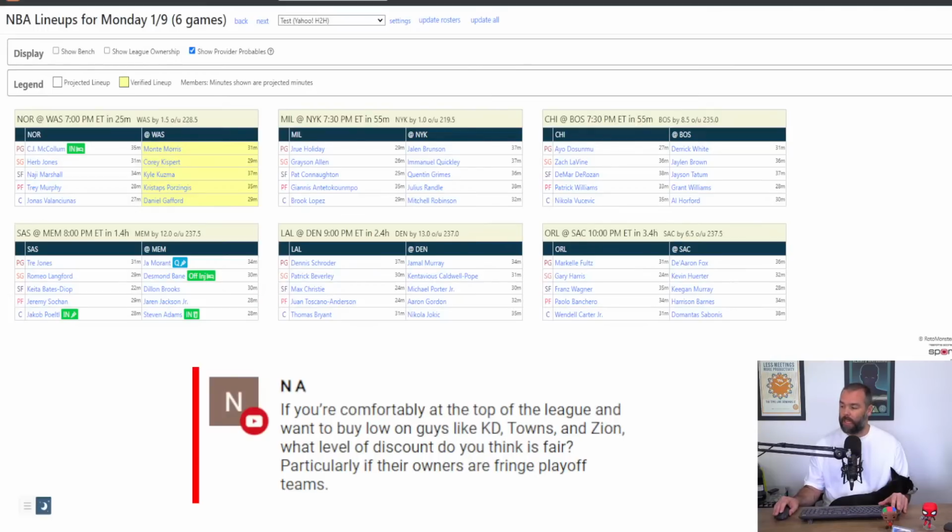Towns is probably 3 weeks away. Zion's probably 3 to 4 weeks away. I think you're looking at Zion maybe top 60. Towns probably top 40, I'd guess. But again, a lot of these guys won't be willing to trade those players.